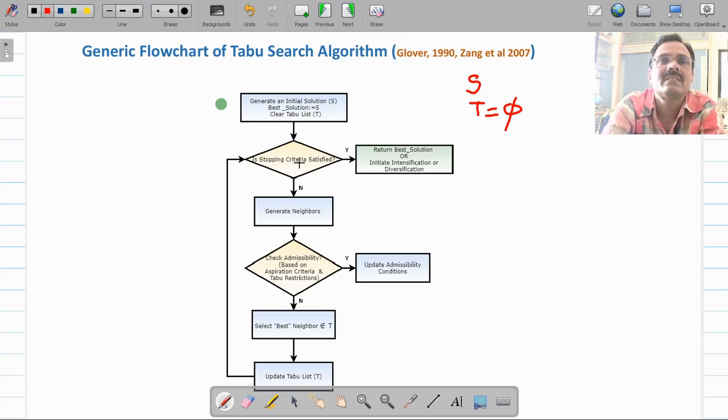If this is not the case, since initially we are at the starting node S, which is a starting solution, we call that a base solution. If the termination criteria is not reached, then generate its neighbors. So let us see the situation. Here you have started with S. Now S is not the best solution, so you have explored S, which has generated its neighbors. Now you check the admissibility of all these neighbors.